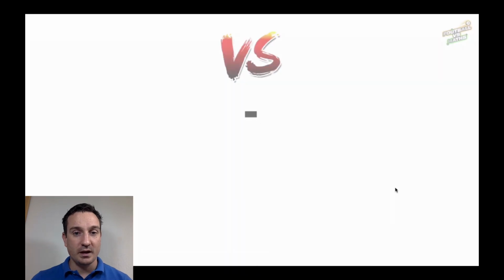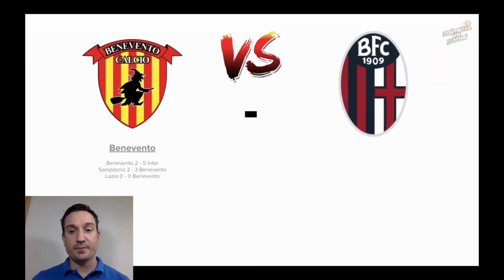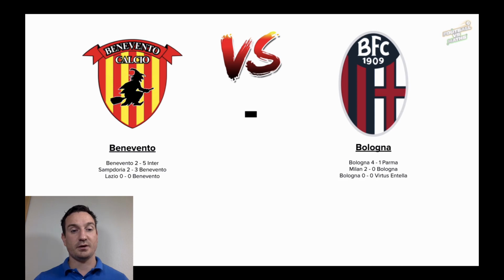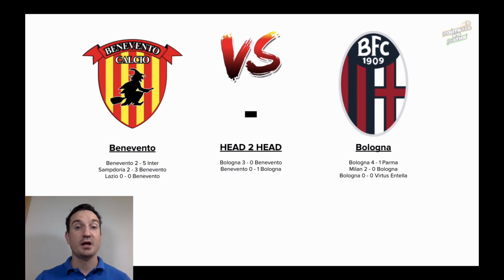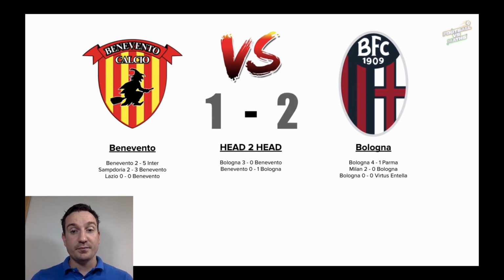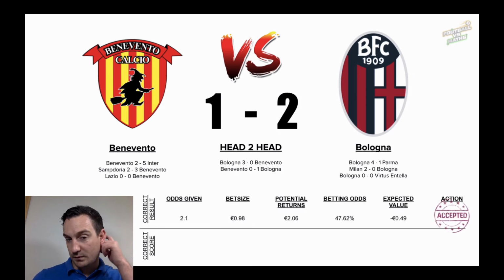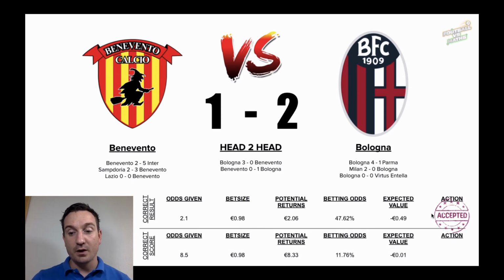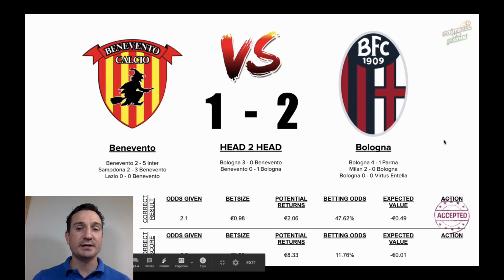Okay, next one up is Benevento versus Bologna. As we just mentioned a minute ago, Benevento lost against Inter 5-2. Bologna won 4-1 against Parma. The last 2 times they played against each other, Bologna won both, and we're expecting them to do so again today. So we're going for a 2-1 away win here for Bologna, and we'll be placing that. When it comes to the exact score, we came pretty close to getting the value we needed, but not close enough, so we're not placing that one.